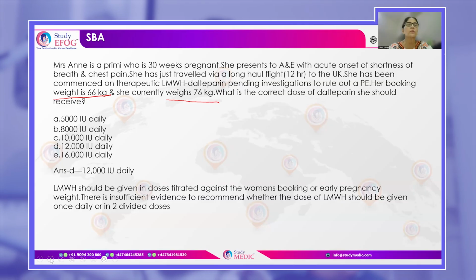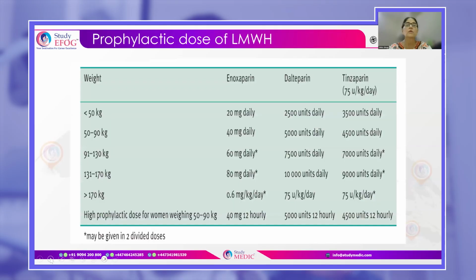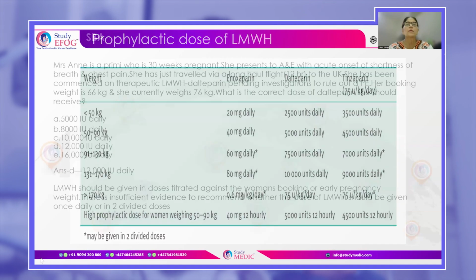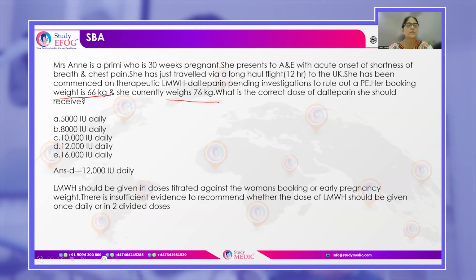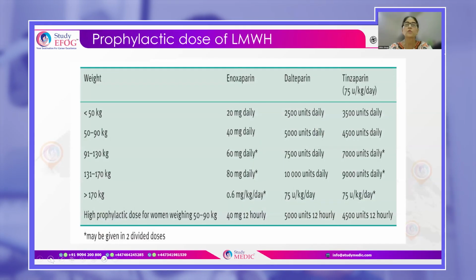So for this woman, her booking weight is 66 and her current weight is 76. So keeping in mind that her booking weight is 66 here, the dose, and remember, what are you going to give for her? Okay, so you want to give her dalteparin. Okay, her booking weight is 66 kg and you want to give for her therapeutic dose. So what would be the option for her? The correct option is actually 12,000 units.